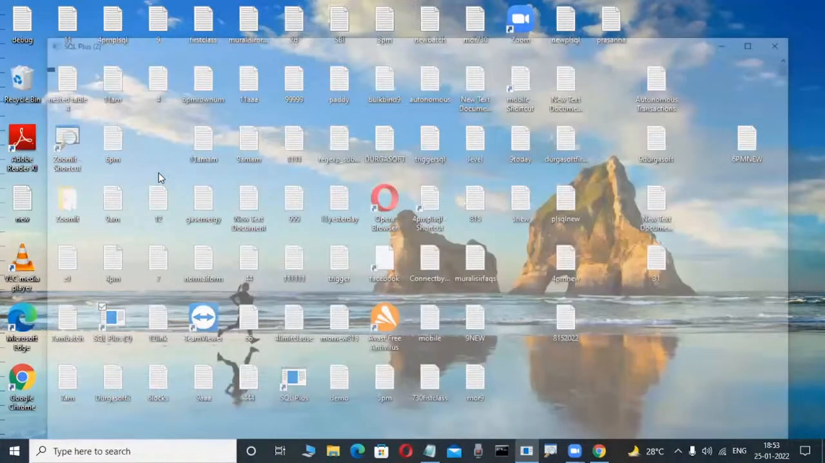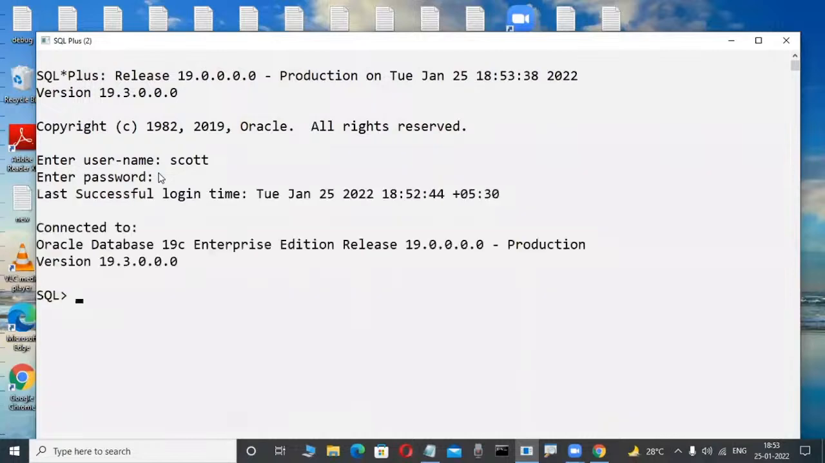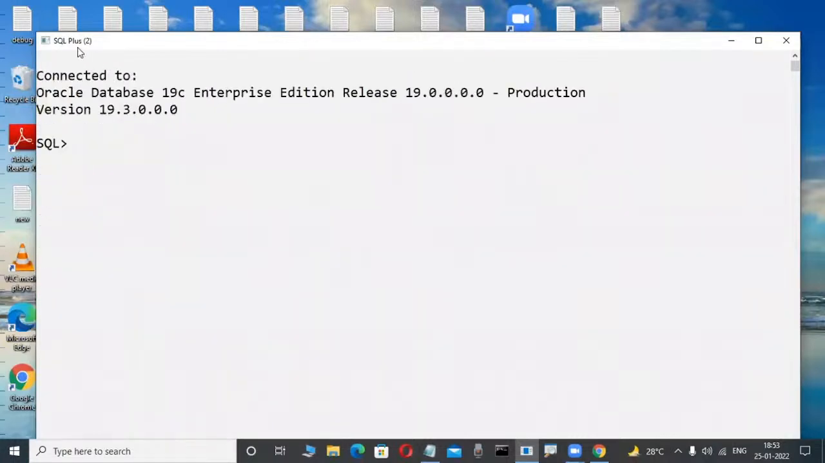I'm a user interacting with the server. Now I'm connected to the SQL*Plus tool, connected to the server. Okay, fine. Now I'm typing: select * from test. You are familiar with these commands.